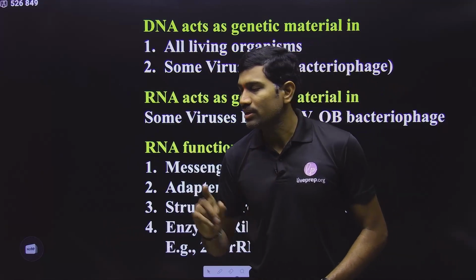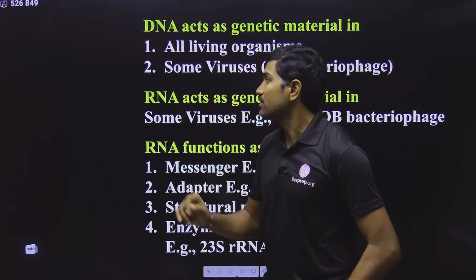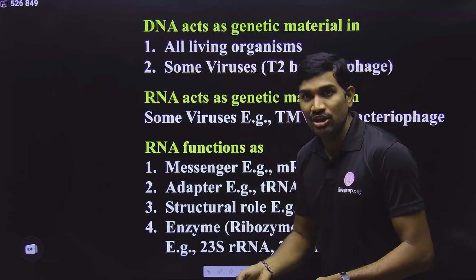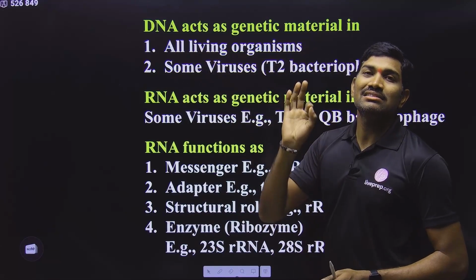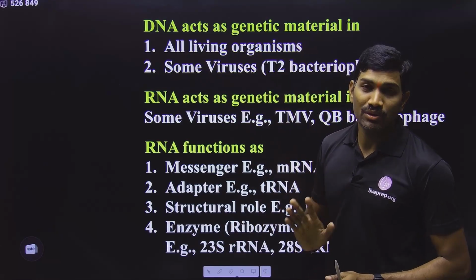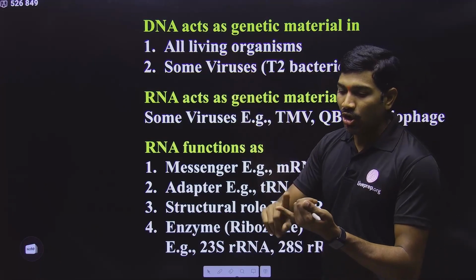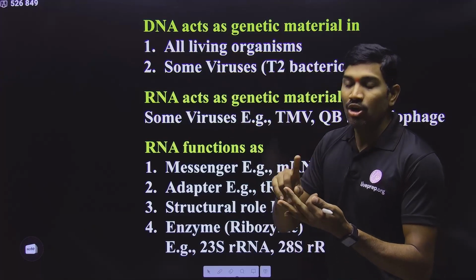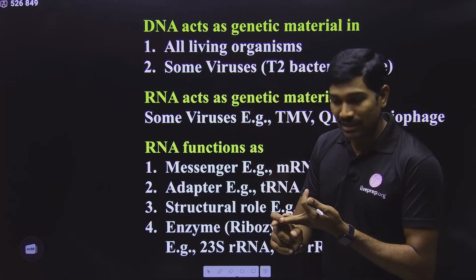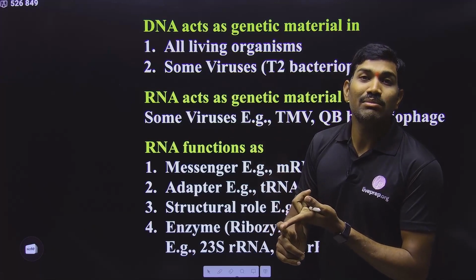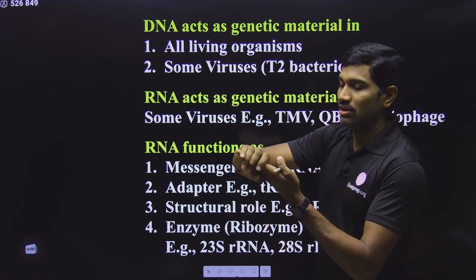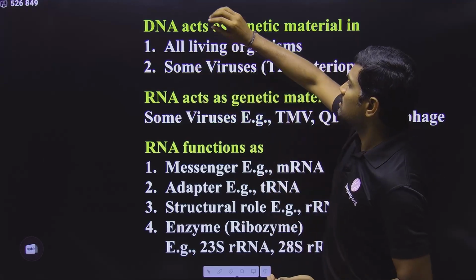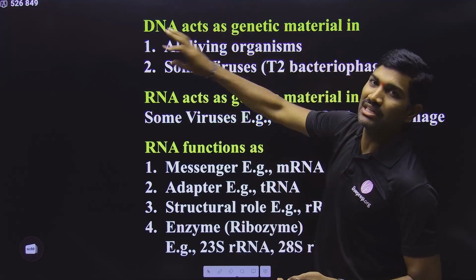So this is the point that we already studied in the cell chapter. In this way, all the living organisms which have cells have DNA as the genetic material. Very, very important point. That's why all the living organisms, that means all 5 kingdoms, all prokaryotes and eukaryotes, all unicellular and multicellular organisms, any of these things they may use in examination. So all these have DNA as a genetic material.